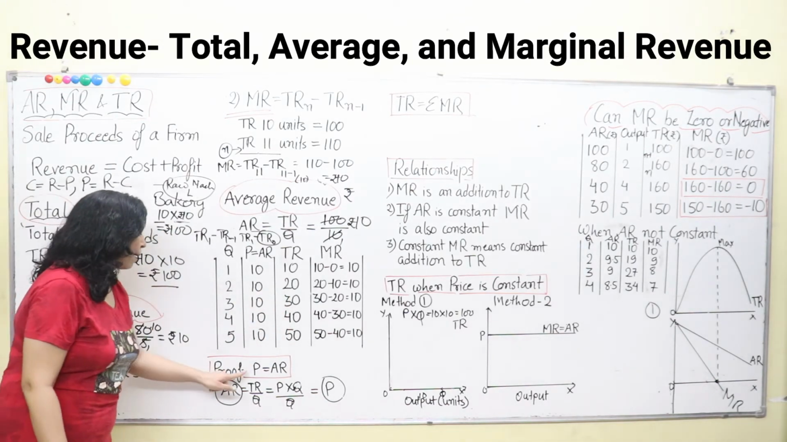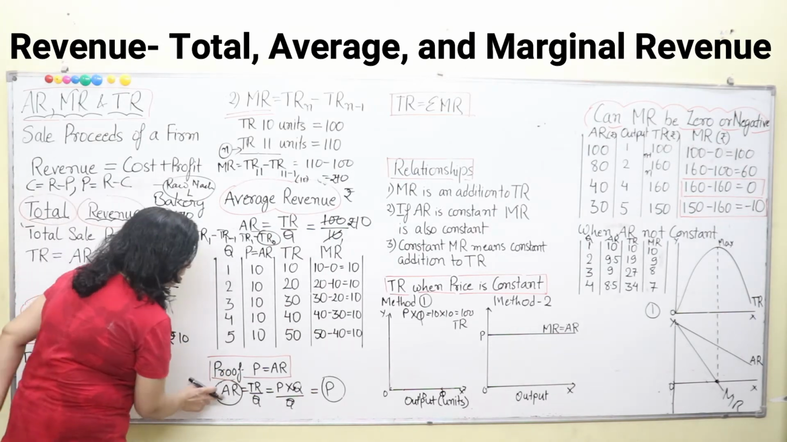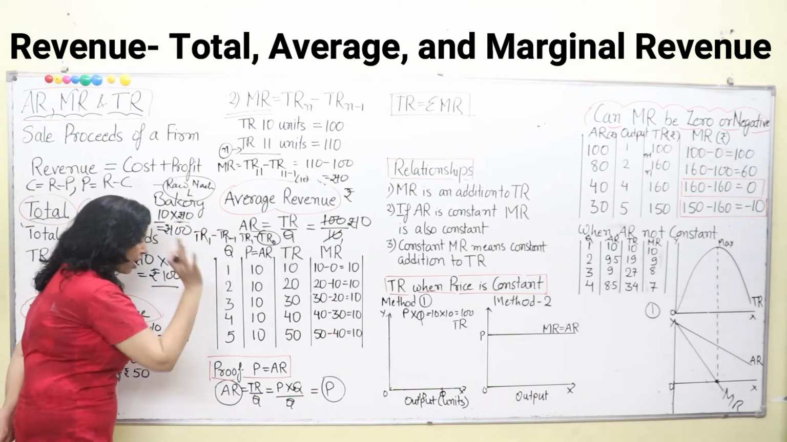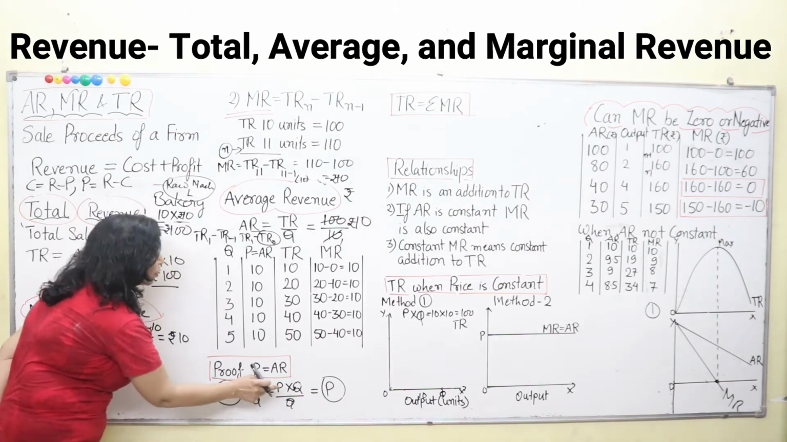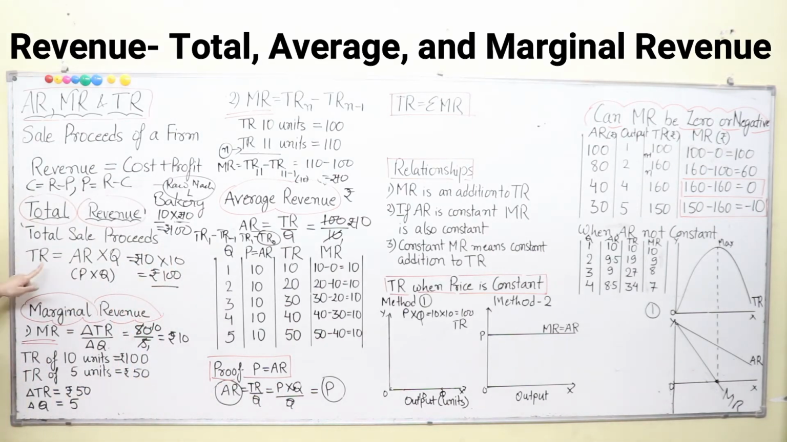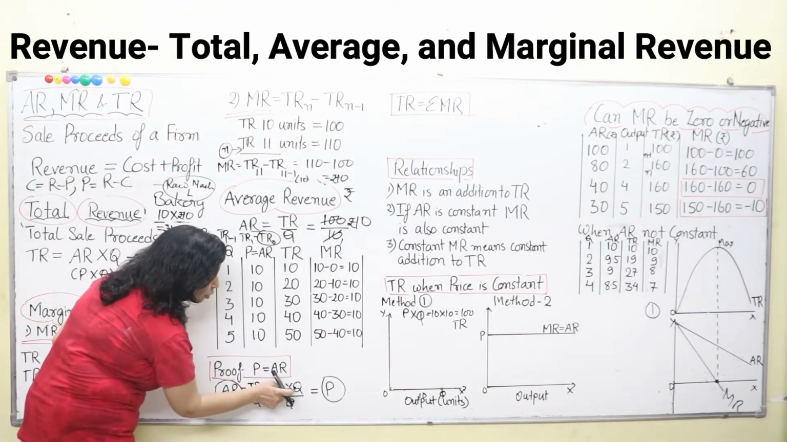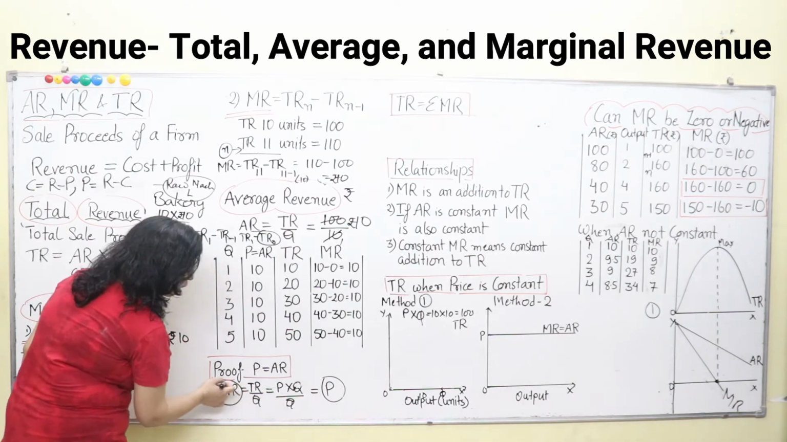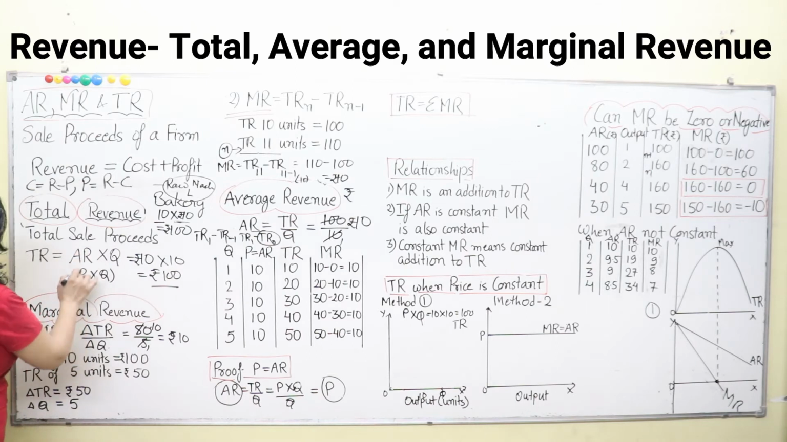Now, proof. P is equal to AR. This has been given in your book and I am giving you the answer. Average revenue is equal to total revenue by Q. This is the formula we have discussed for average revenue. Total revenue can also be written as P into Q, as we have seen here. So, instead of average revenue, we are using P here because P and AR are the same.